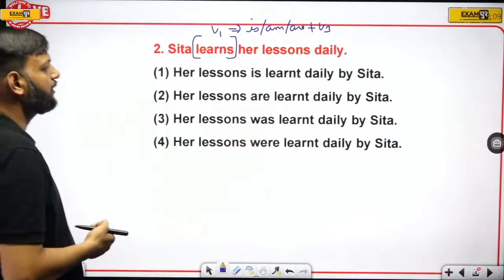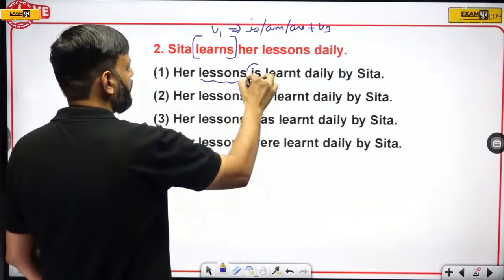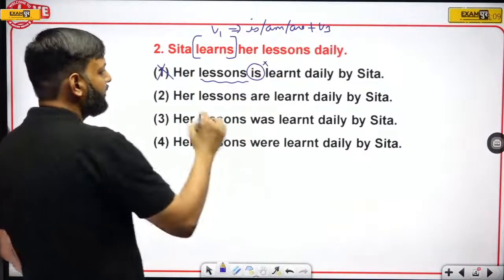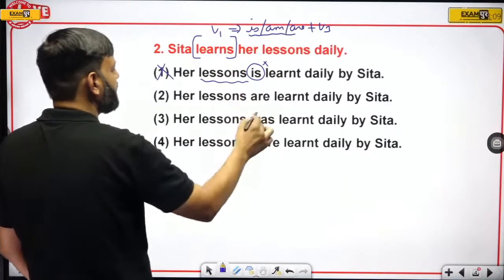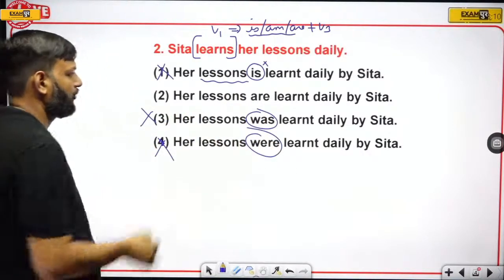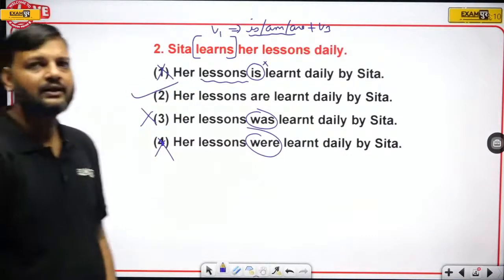So here with lessons, which is plural, you cannot use is, eliminate this one. And this is present, so in present is, am, are should be used. Here tense is not right, and here too tense is not right. So right answer is option number 2.